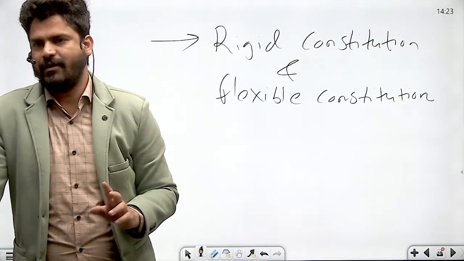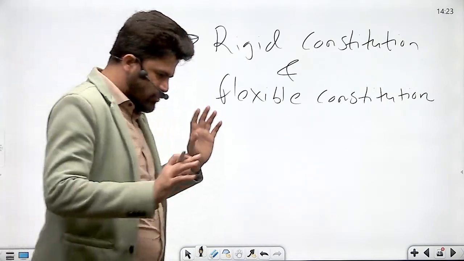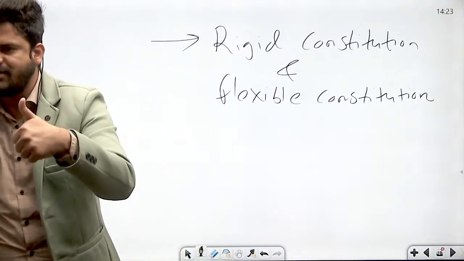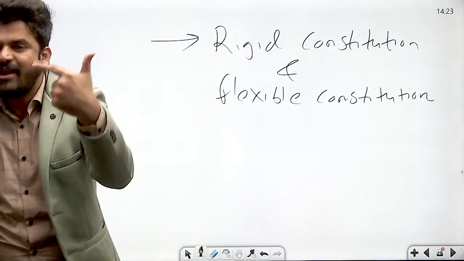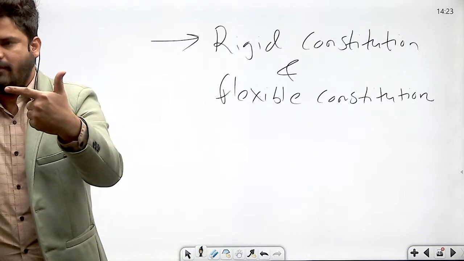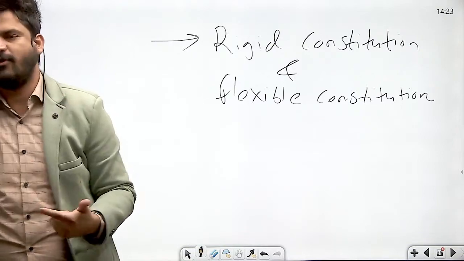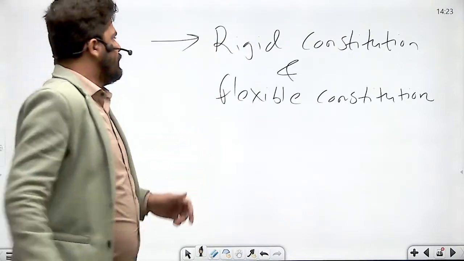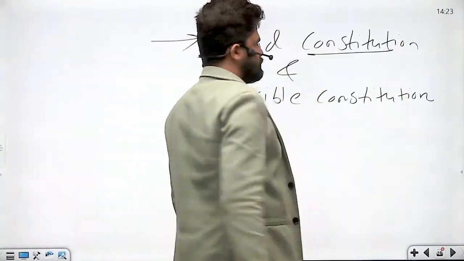That is UK Parliament. So flexible constitutions are those constitutions, number one, which can be amended through ordinary legislative process and which requires only one authority for its amendment. These are called flexible constitutions. Constitution of UK is an example of flexible constitution. Then what about rigid constitution?